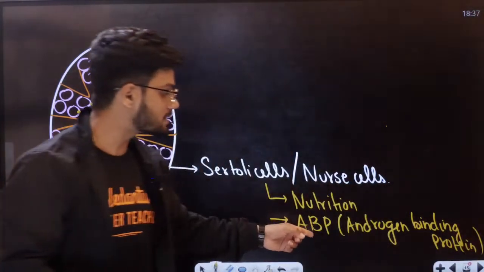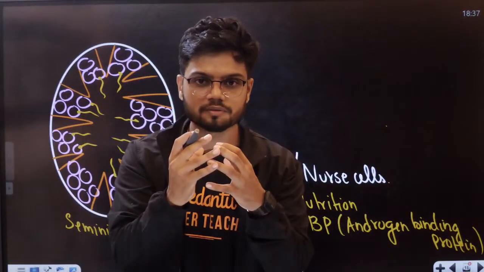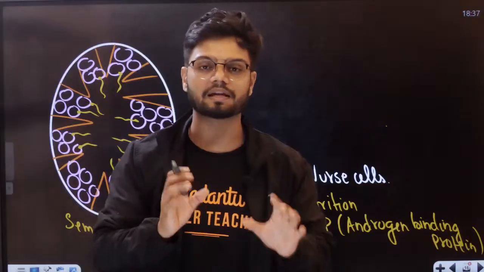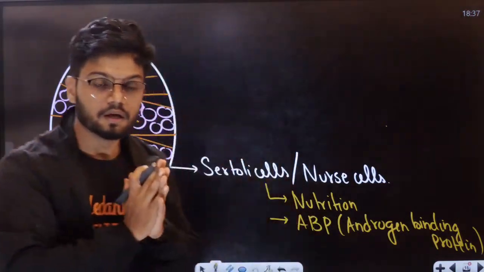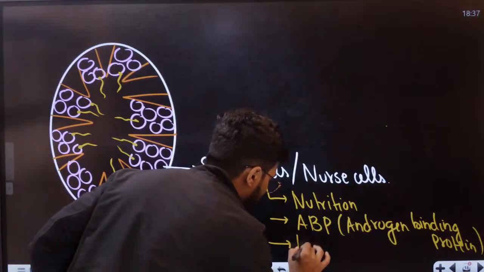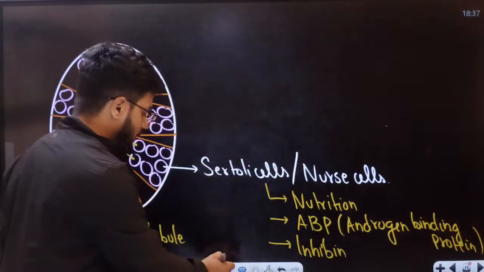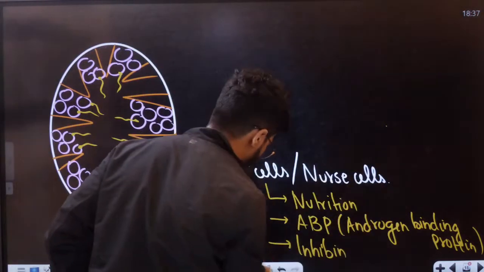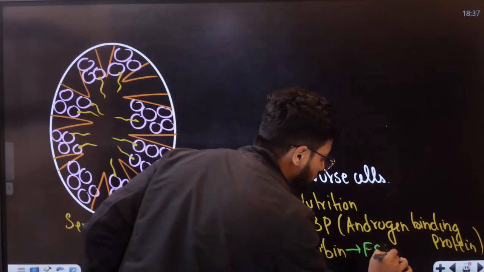This ABP, students, will help collect all the androgen inside the seminiferous tubule. Apart from that, Sertoli cells also produce something called inhibin. This inhibin will suppress the functioning of FSH.